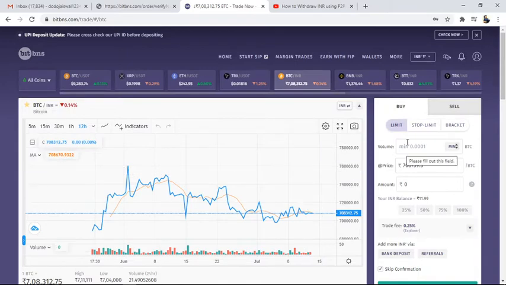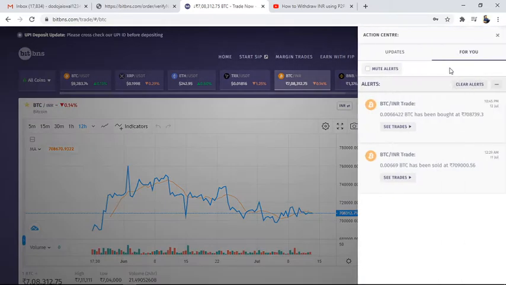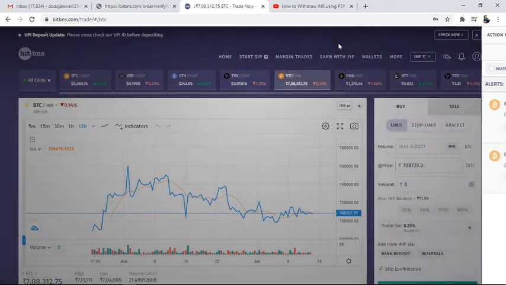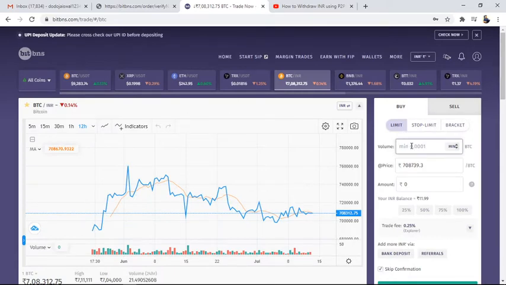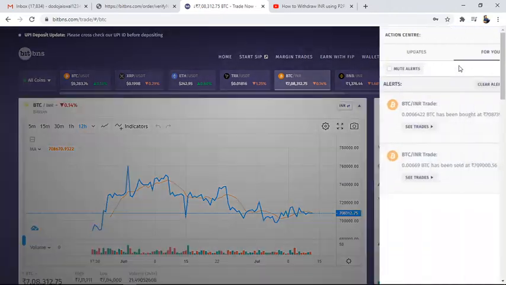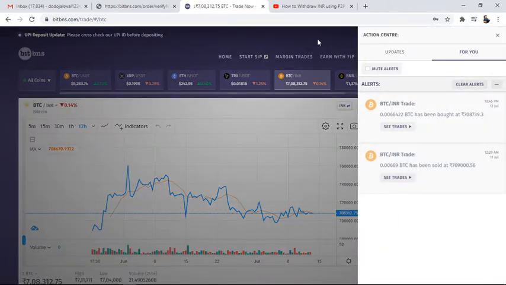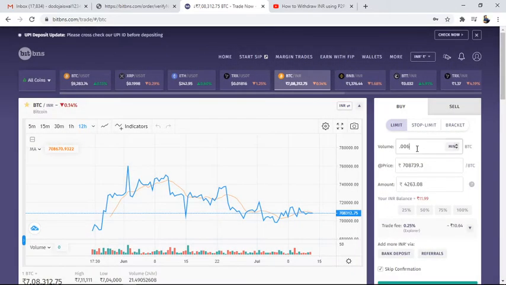One thing more, again I'm going to show you that we have purchased this at 0.006422, again I have to show here, it's actually 66422. So it's actually 4,719.36.